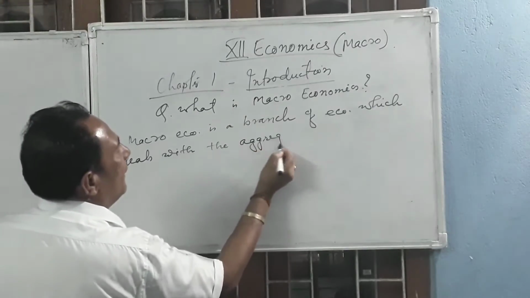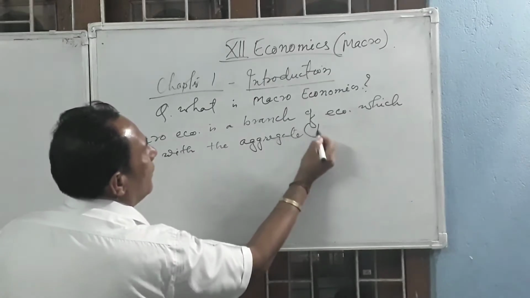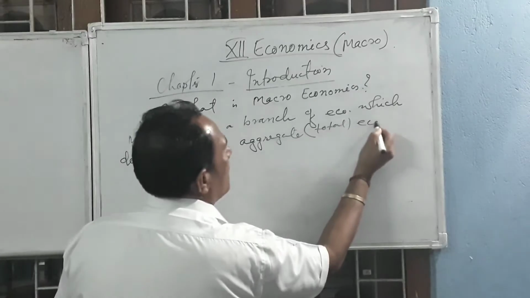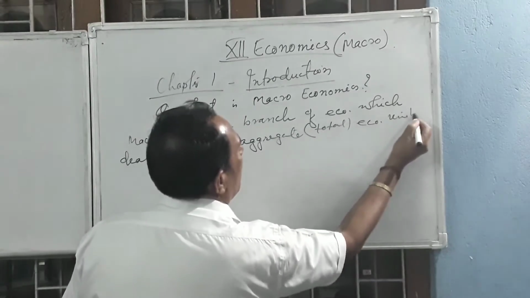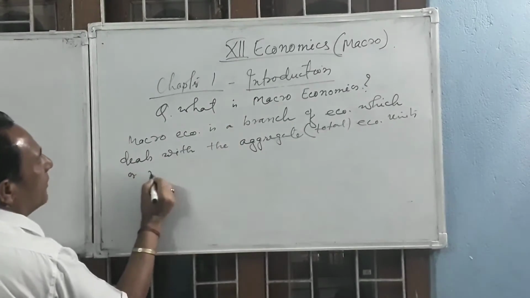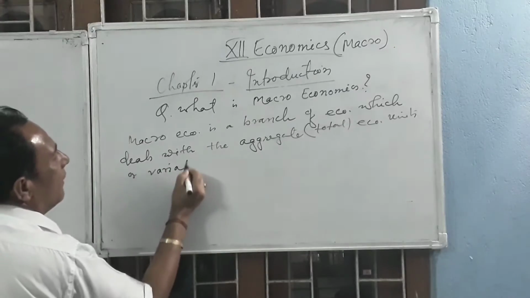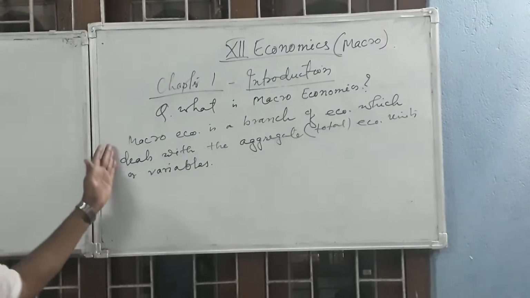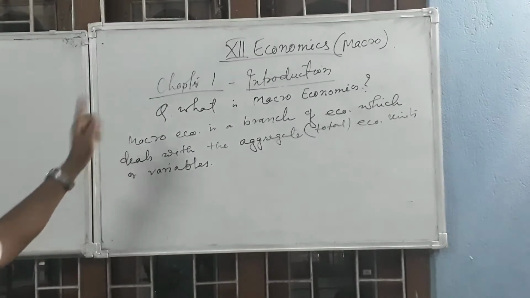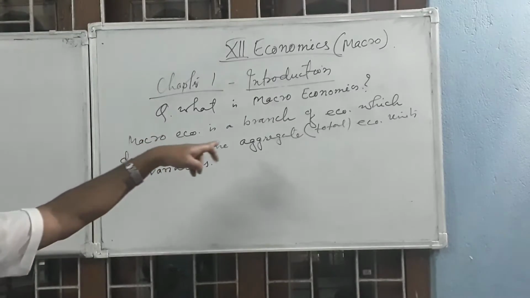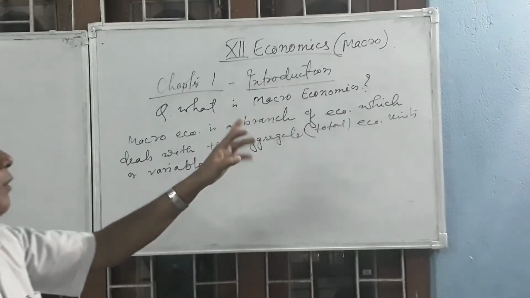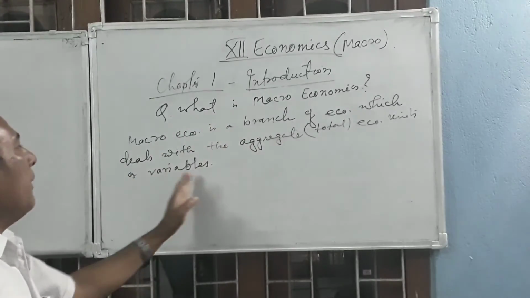What is the meaning of aggregate? Aggregate means total. Aggregate economic units or variables. So it is very easy for you to understand and to interpret. Macroeconomics is a branch of economics which deals with the aggregate or total economic units or variables.